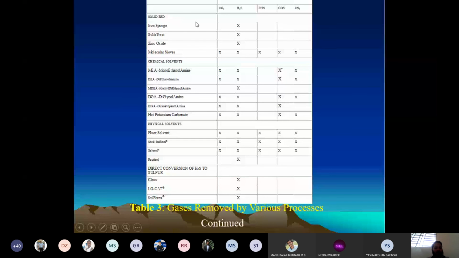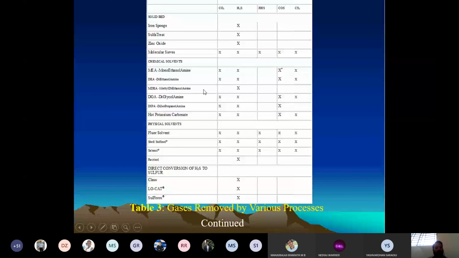While we talk about chemical solvent, it depends upon the investment. I can invest 10 rupees and I can invest 100 rupees. Depending upon the investment, we can use a specific type of solvent, but almost all the solvents remove the same compounds. You can see monoethanolamine, diethanolamine, methyldiethanolamine, diglycolamine, diisopropanolamine, and hot potassium carbonate. Except MDEA, almost all the other 5 solvents remove carbon dioxide and H2S, hydrogen sulfide. No, mercaptan is not removed by any chemical solvent. Then carbonyl sulfide and carbon disulfide.